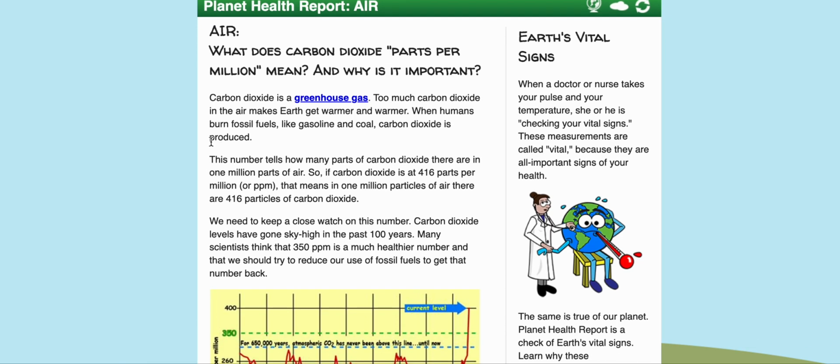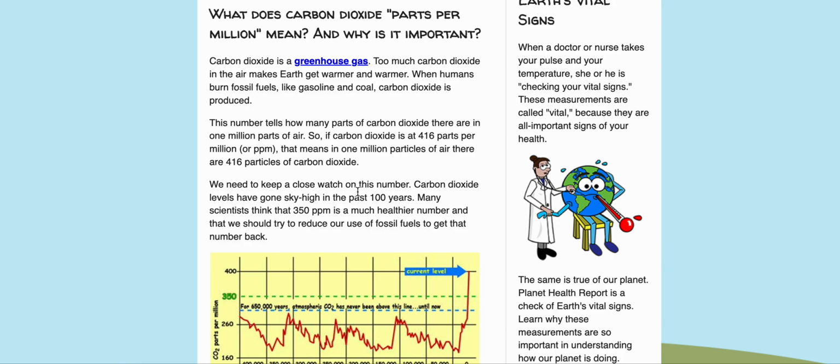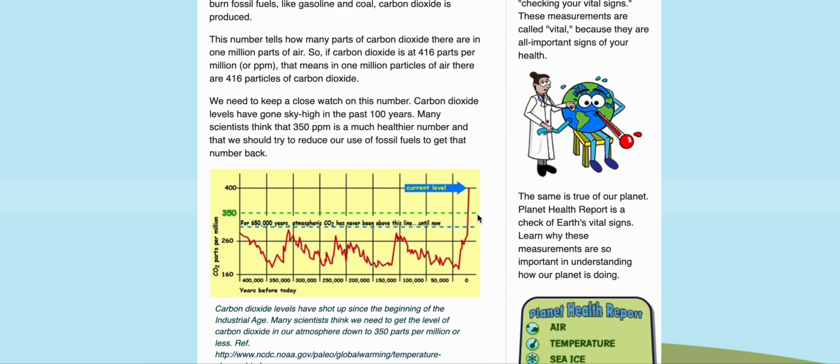So here's your answer, this number tells how many parts of carbon dioxide there are in 1 million parts of air. So if carbon dioxide is at 416 parts per million, or ppm, that means in 1 million particles of air, there are 416 particles of carbon dioxide. So why is this important? We need to keep a close watch on this number. Carbon dioxide levels have gone sky high in the past 100 years. Many scientists think that 350 parts per million is a much healthier number and that we should try to reduce our use of fossil fuels to get that number back.